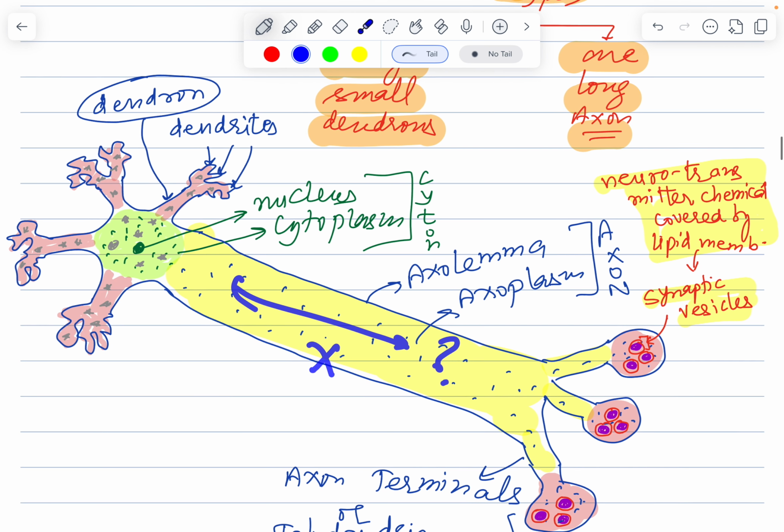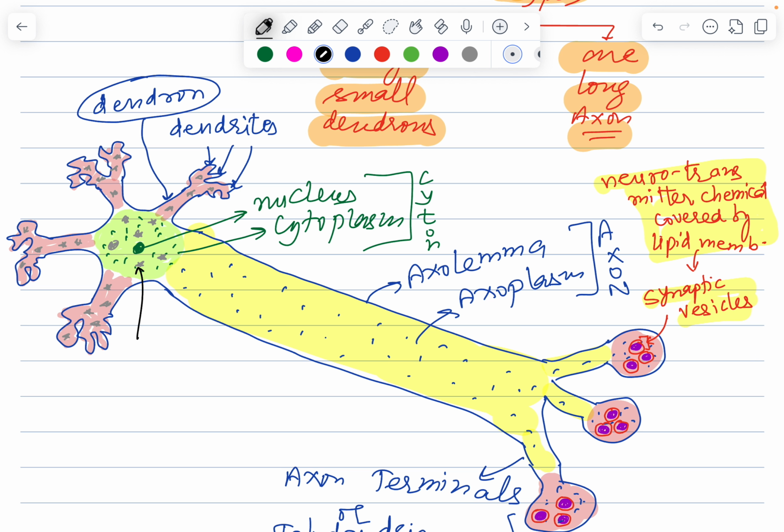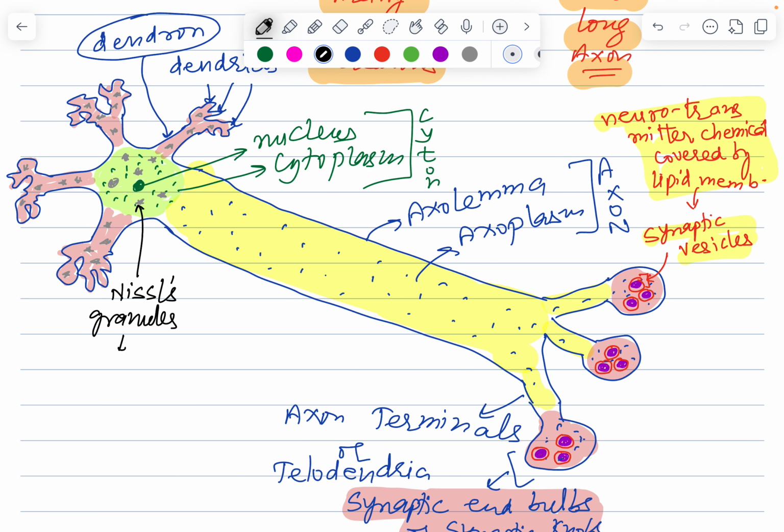No. So these gray colored crystals or the structures that are present in the cyton and the dendrons only, these are called Nissl's granules. Nissl's granules are gray colored crystals made up of what?